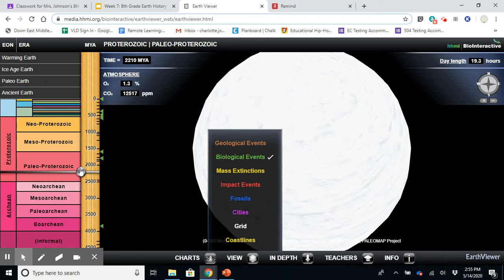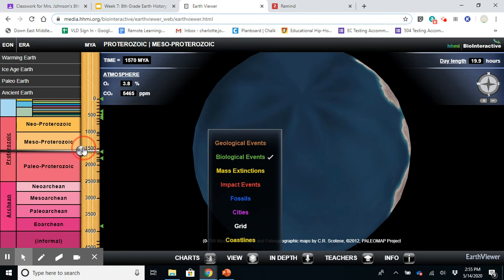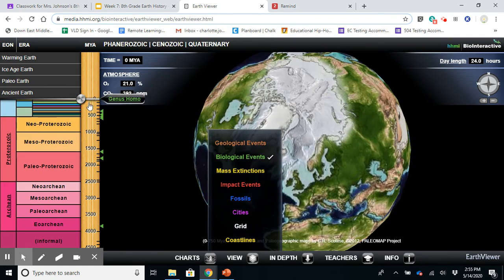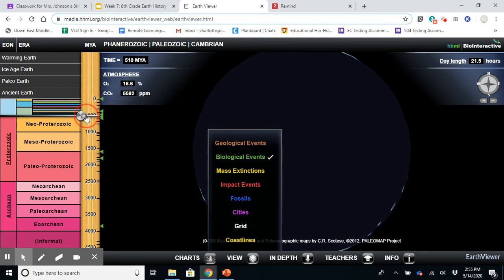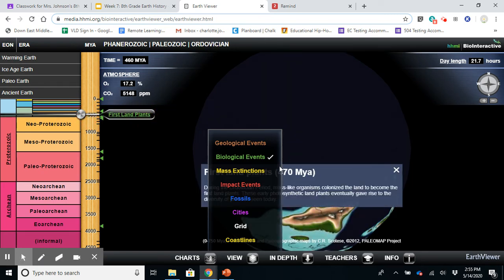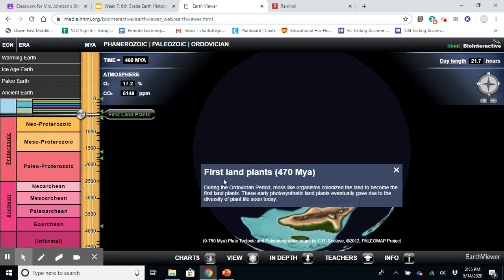So you can see here, yet again, you have all of these different ones that you can pick from arrow-wise. So let's just pick one at random. Let's do first land plants. So if I do that, read the little synopsis, give me a brief overview, okay?